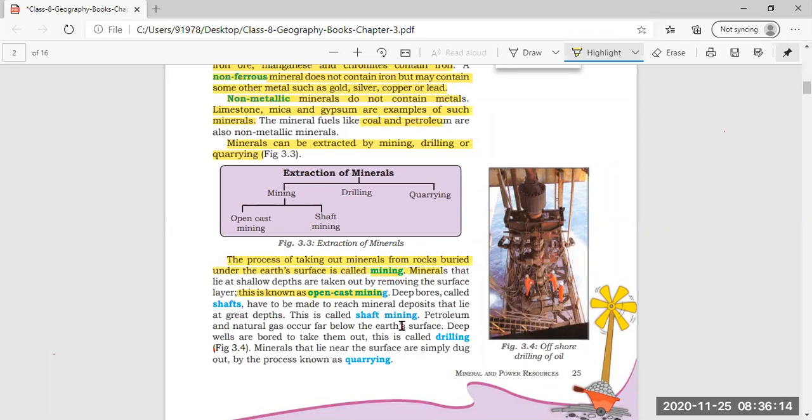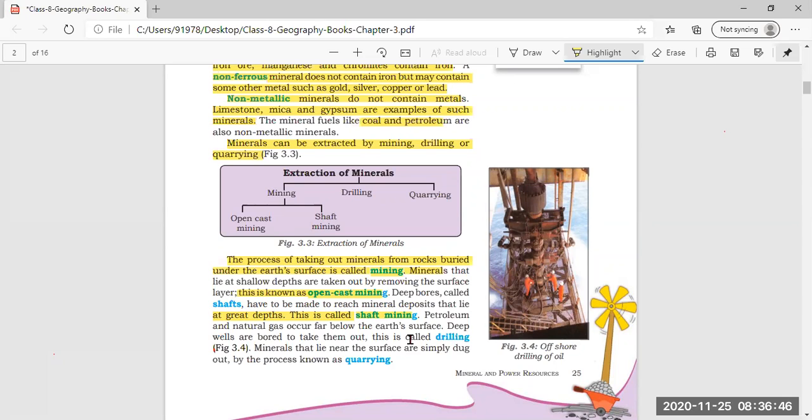Now next, deep bores called shafts have to be made to reach mineral deposits that lie in great depth. This is called shaft mining. Now what is shaft mining? Shaft mining is the process done to take out those minerals which are present very much deep inside the earth.